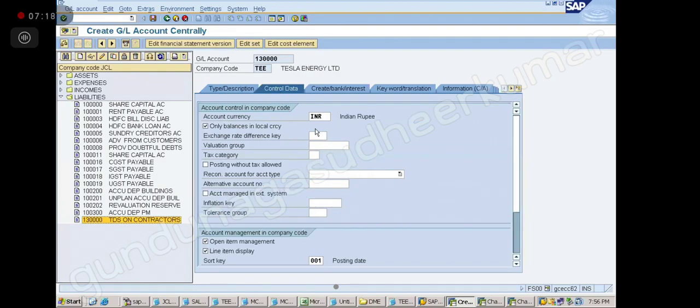Control data, only INR balances, open item management. Open item management. Then 001. Then create bank interest deposit, noted everybody.